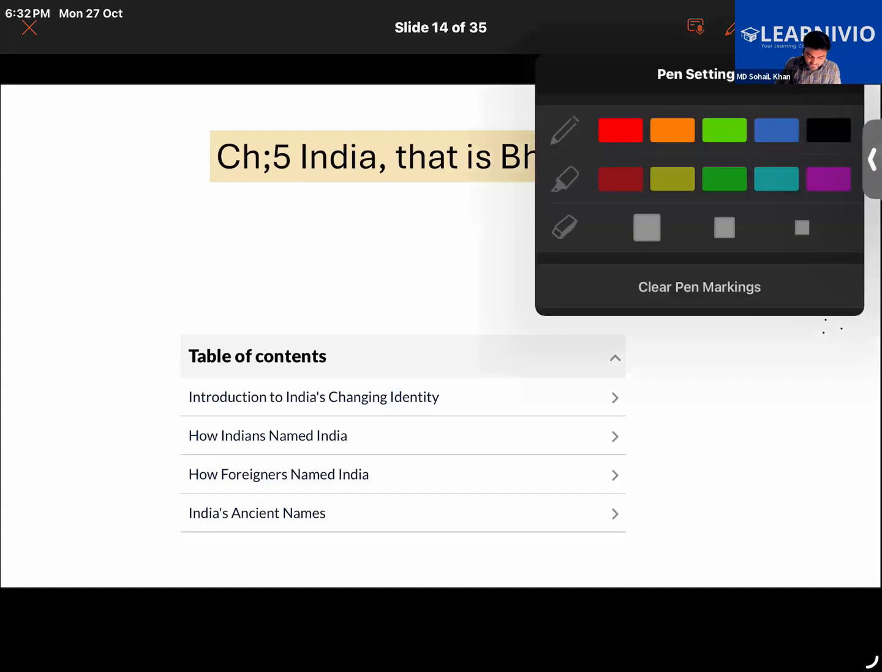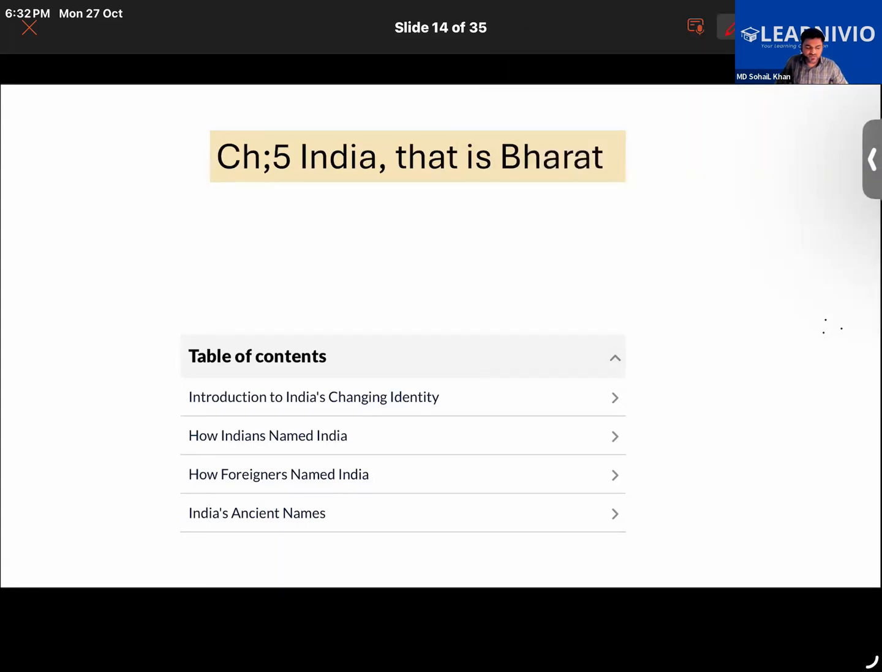Basic things which we have already discussed. Let me explain that to you once again. Let's revise that. You know that the official name of our country is India, that is Bharat, right? And India became an independent nation on 15th of August 1947.